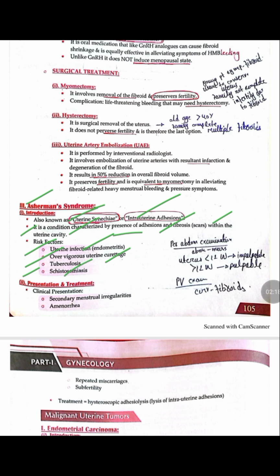The presentation of patients with Asherman syndrome includes secondary menstrual irregularities, amenorrhea, repeated miscarriages, and infertility. And the treatment of Asherman syndrome includes hysteroscopic adhesiolysis, which involves the lysis of the intrauterine adhesions.